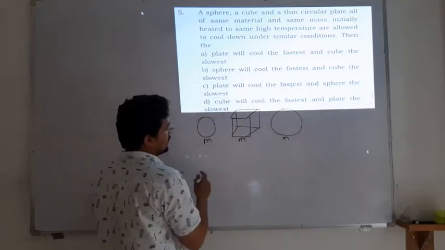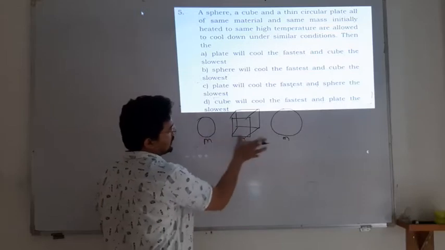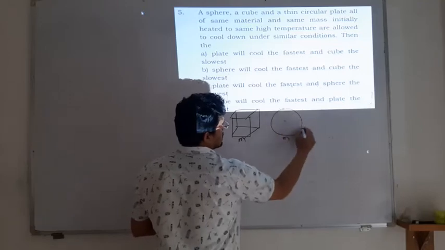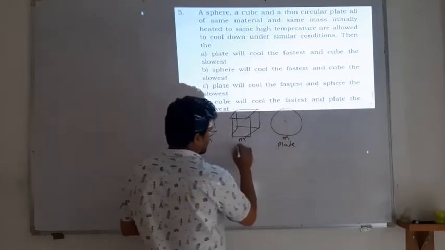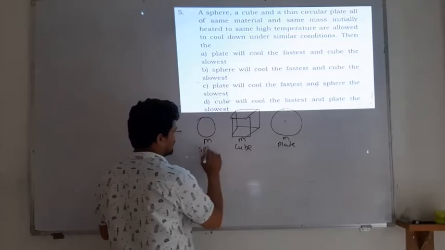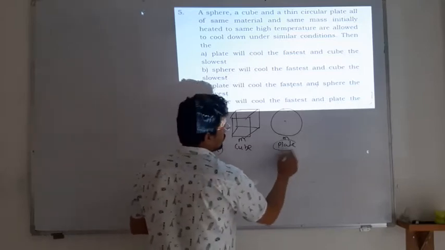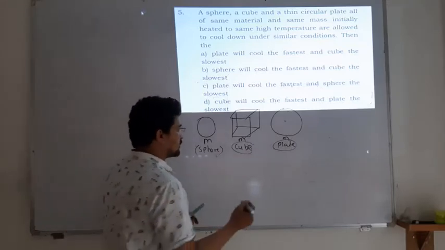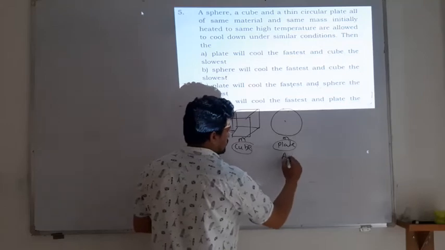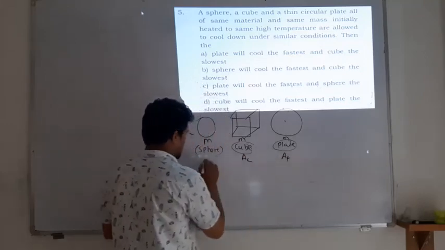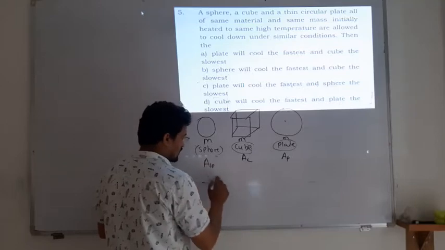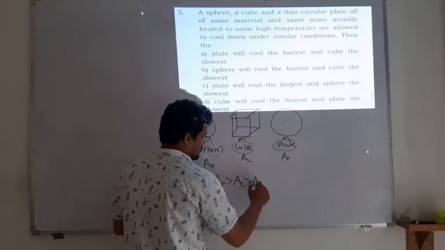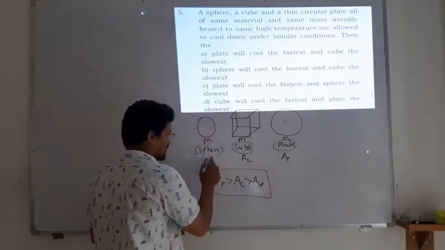If you consider the area, which of the following gives you more area? It is nothing but the plate. So it is plate, cube, and then sphere. The maximum area is for the plate, after that the cube, and lastly the sphere. So the area of the plate is larger than the area of the cube, and then the area of the sphere. The area of the sphere is smallest.